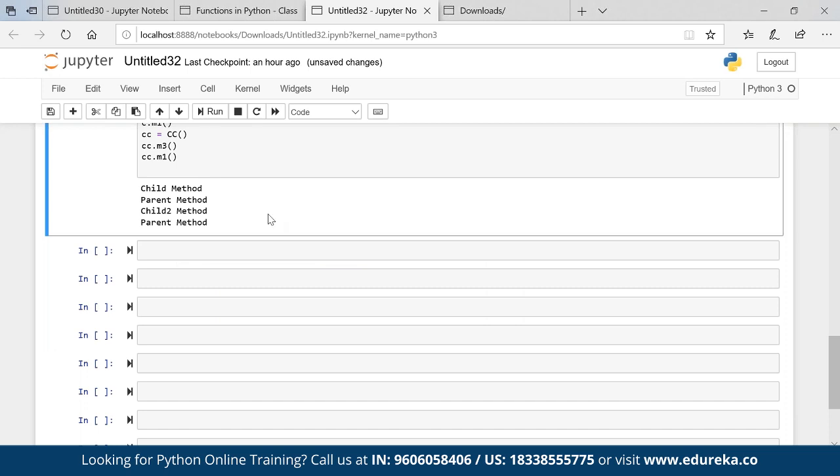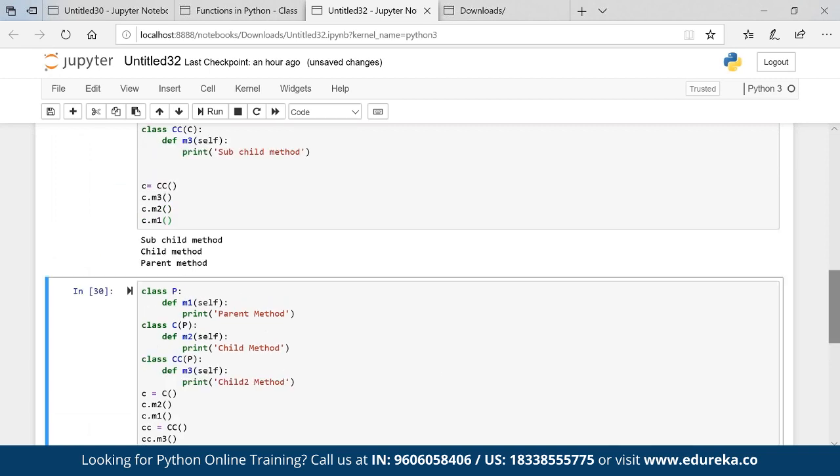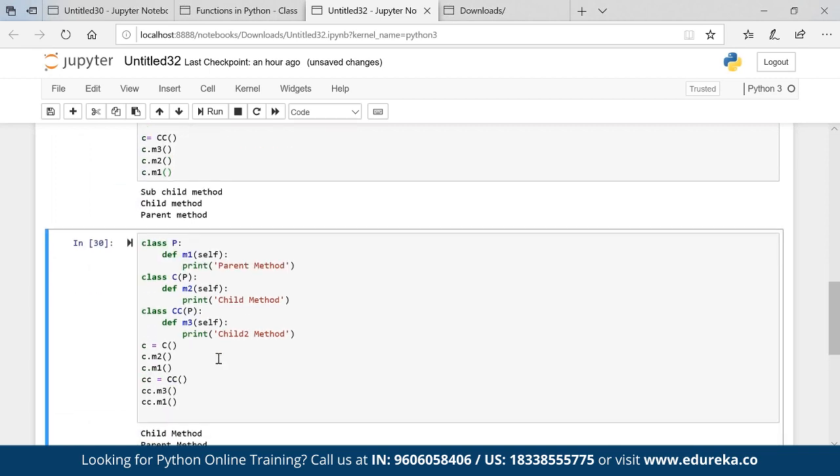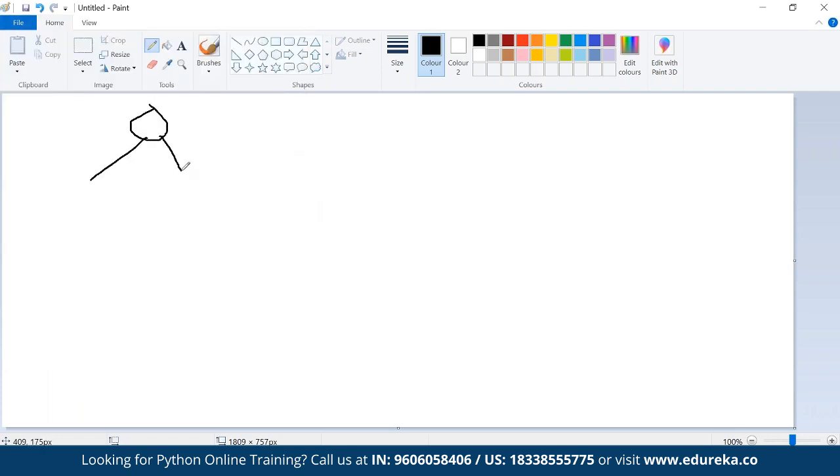Okay. So what is the difference between multi-level and hierarchical inheritance? Here I have a parent giving property to both the childs. So it's hierarchical. Parent giving property to two childs. If I go to multi-level, then what's happening?